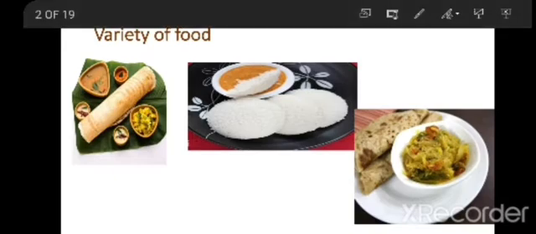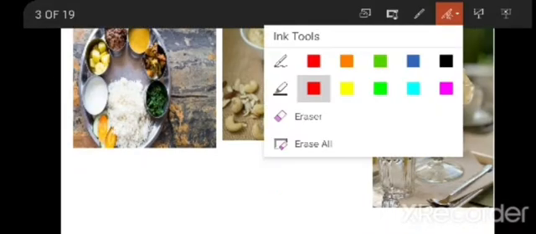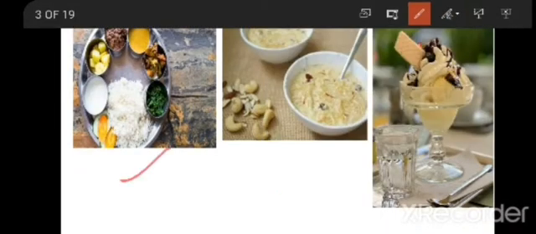So here we have a variety of food whatever we will be eating from morning till night. For example, here we have dosa, idli, chapati and lunch, a complete lunch thali, that is rice, curries, sambar, different kinds of vegetables, and also we have sweet here and ice cream. Not only these, still we are going to eat different kinds of food.